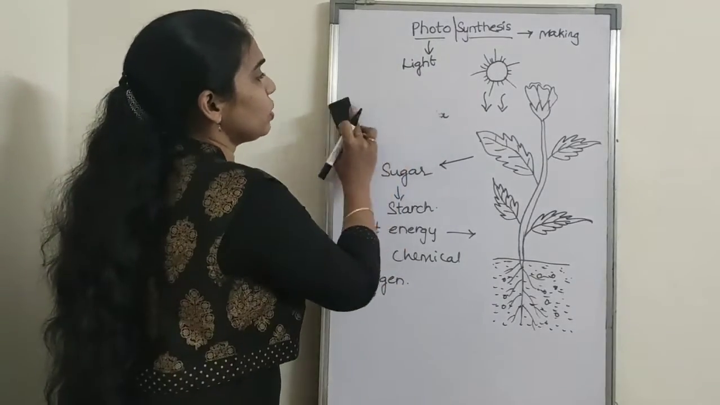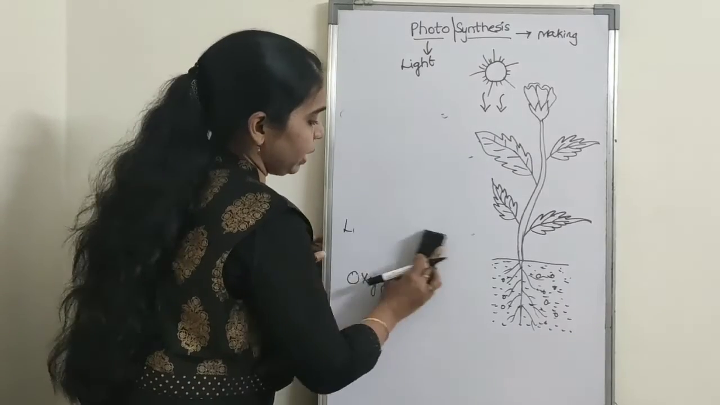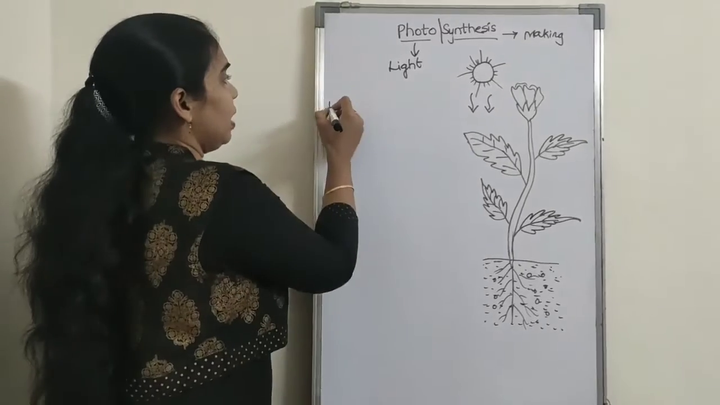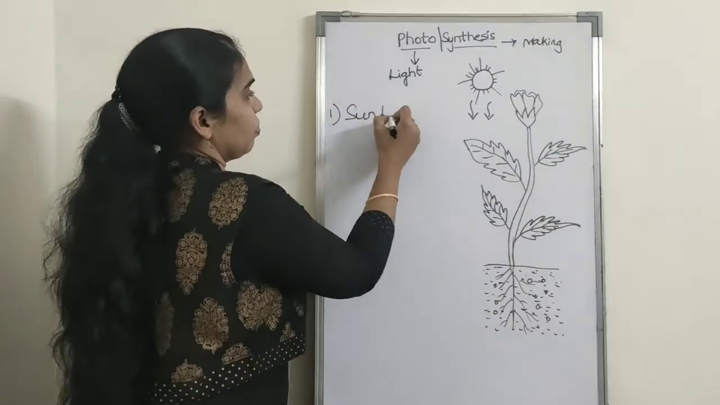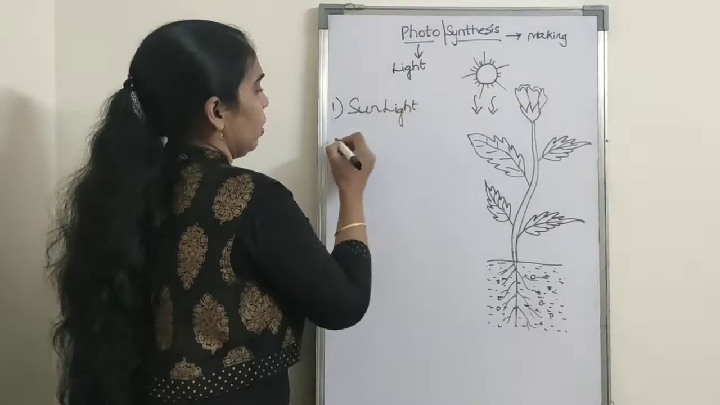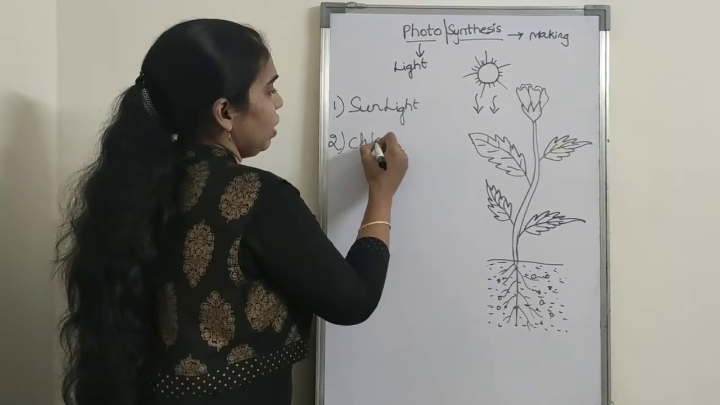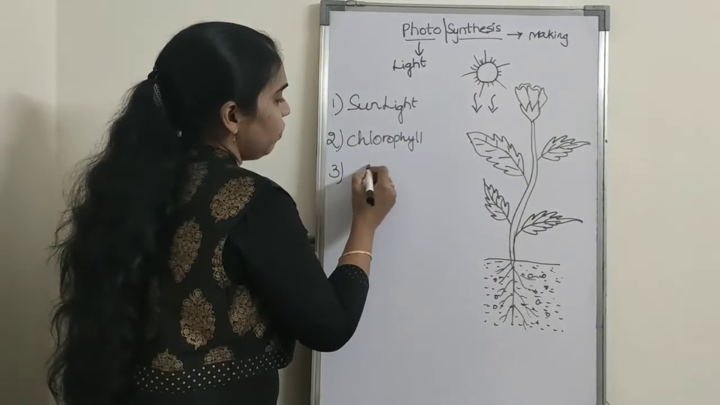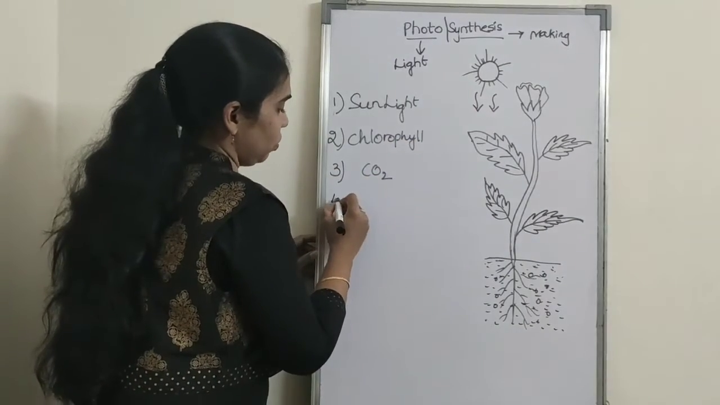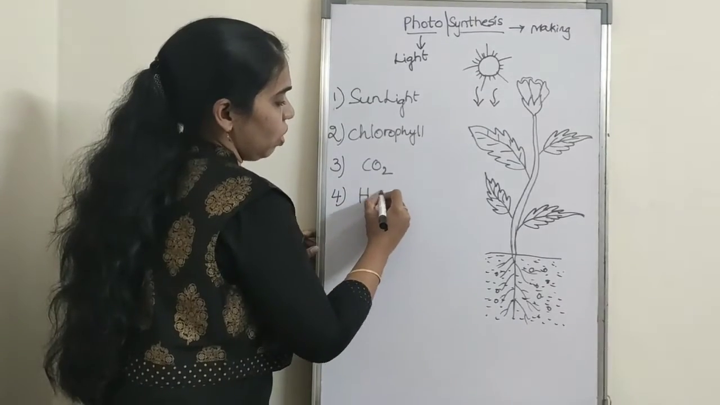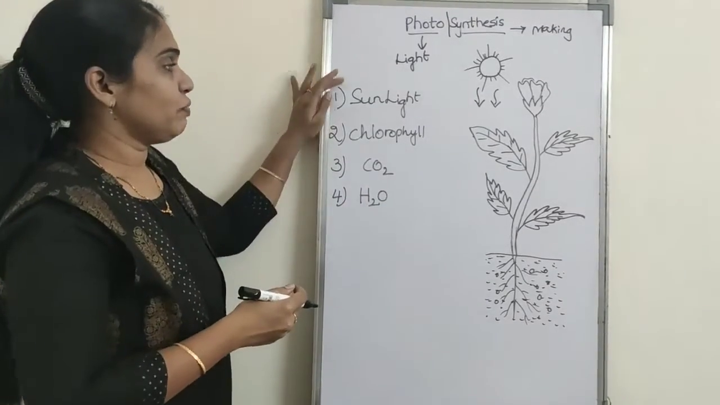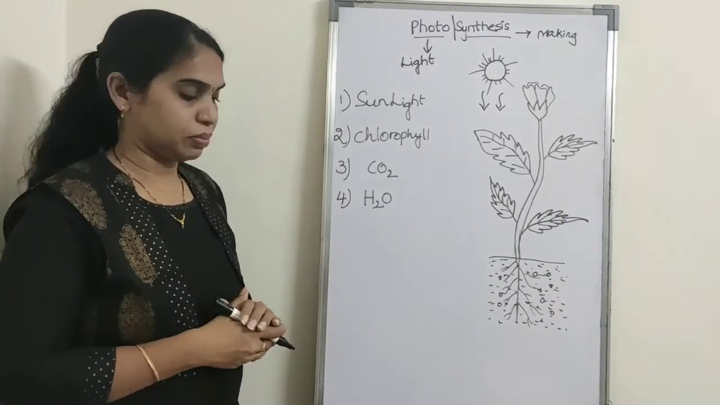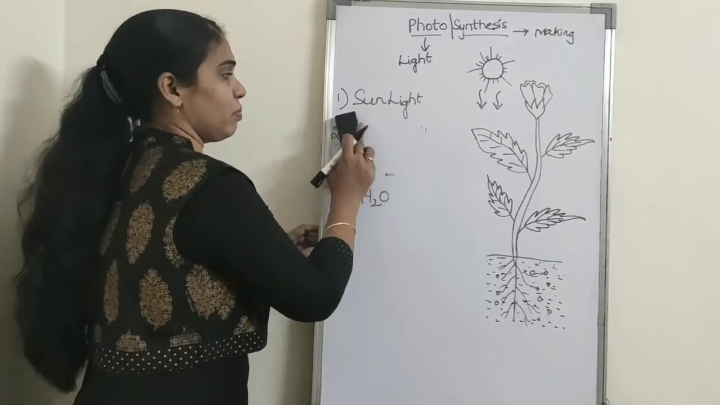To carry out photosynthesis, four important things are required by the plant. One is sunlight. Second, chlorophyll. Third, carbon dioxide or CO2. Fourth, water or H2O. These four things are very important for photosynthesis in plants. Let's see them one by one.